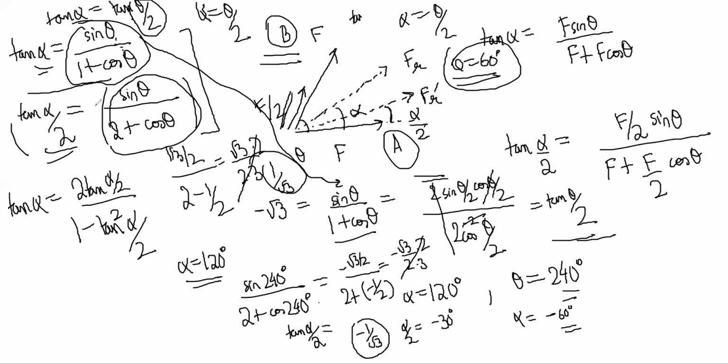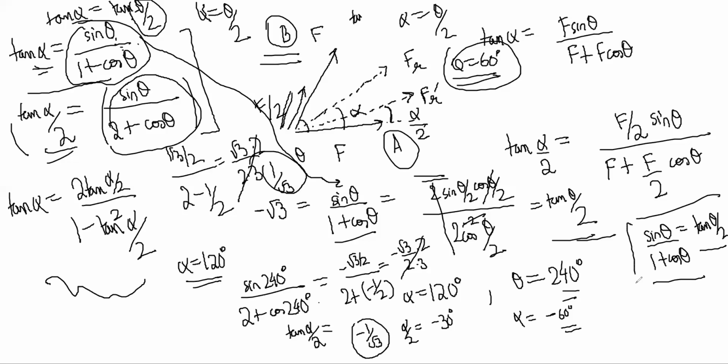Okay, fine. In general, you can solve it, but solving will be painful. So you avoid that pain, right? But be sure to notice, you can only do it quickly if you notice this tan alpha is equal to tan theta by 2. So this is where trigonometry comes in handy. You should be able to do this. If you don't know trigonometry, then you will be stuck here. It will still be long and annoying.